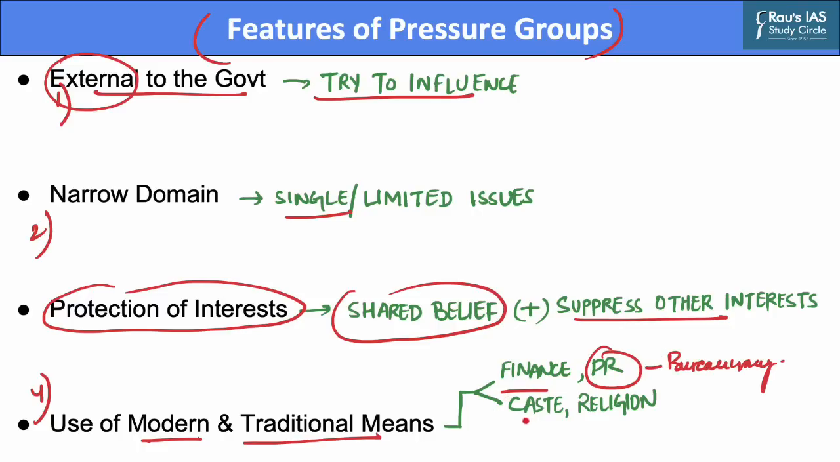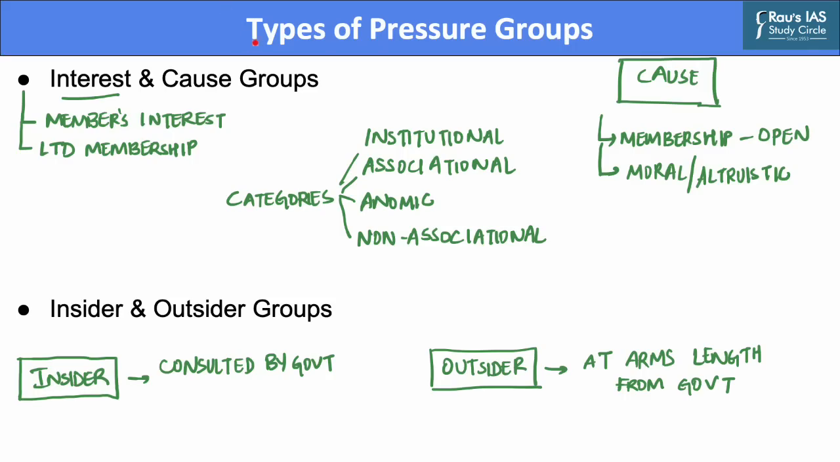Whereas traditional methods include exploitation of caste, creed, and religious feelings to promote their interest. Now, there are various ways to classify pressure groups on the basis of their structure and organization. These are interest and cause groups, and insider or outsider groups. Let us first take a look at interest and cause groups.